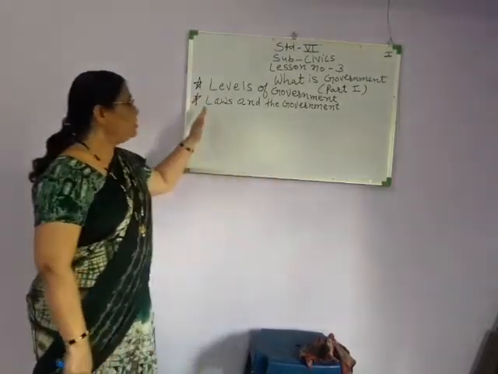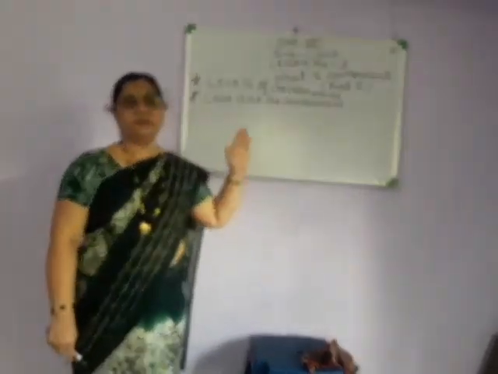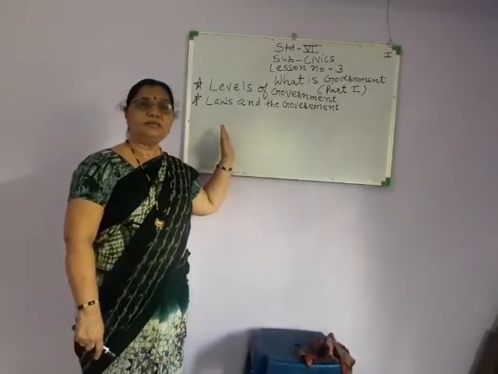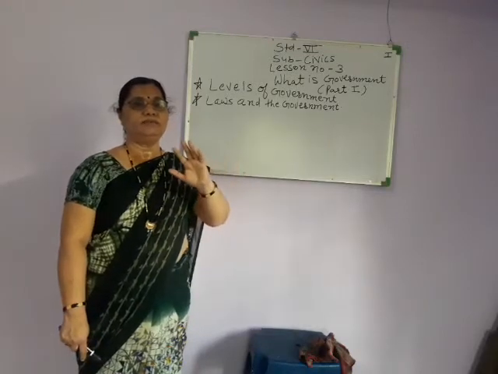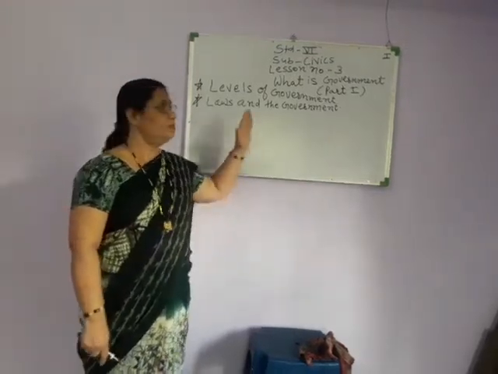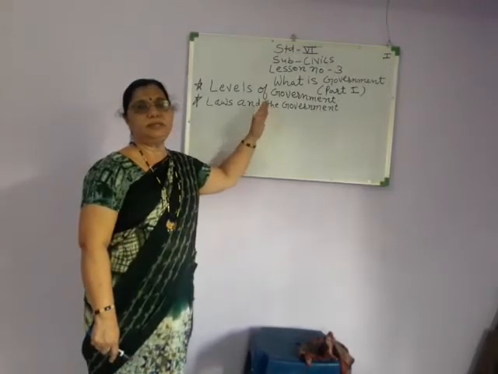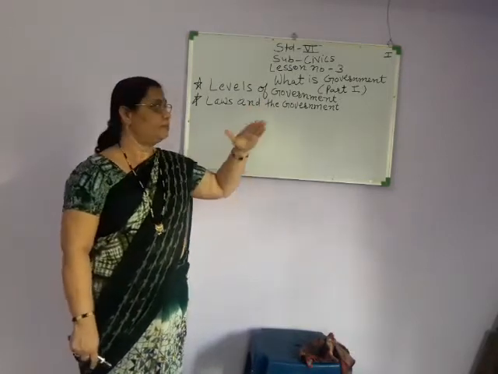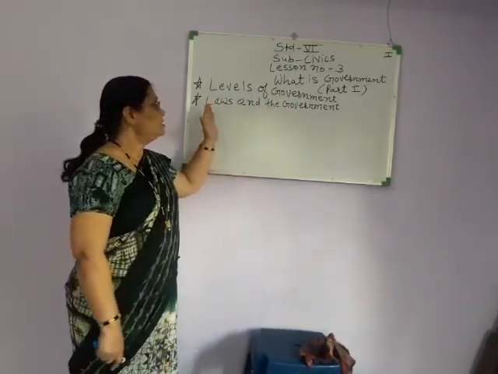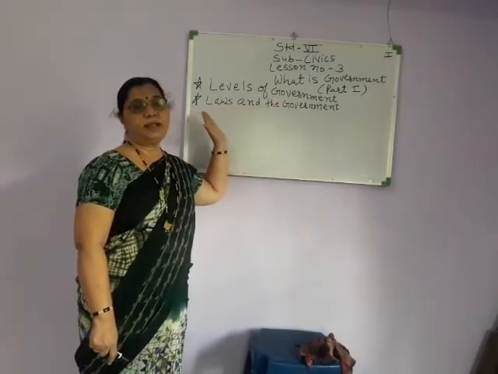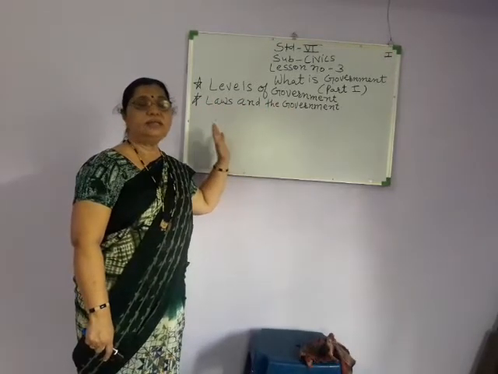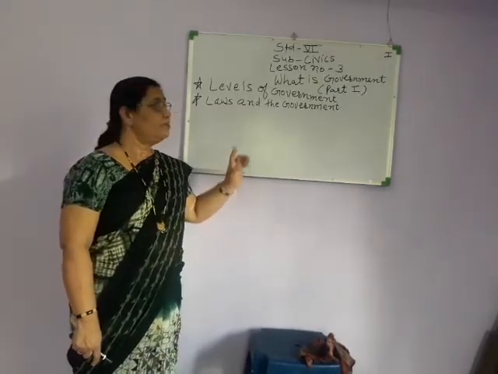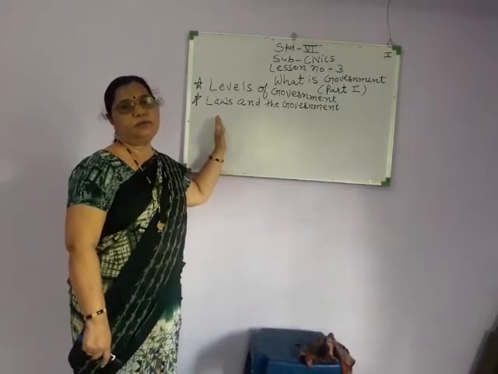Understood? Here are the laws and the government. Suppose the government has made a law. Why can it do so? Because we have given them the right to make laws, because the government is what? We elected representatives and then made the government. In the second part I am going to explain that. Now, if the government has made any law, it is the duty of the citizens living in that country to follow it. Understood? Only then can the government work there.